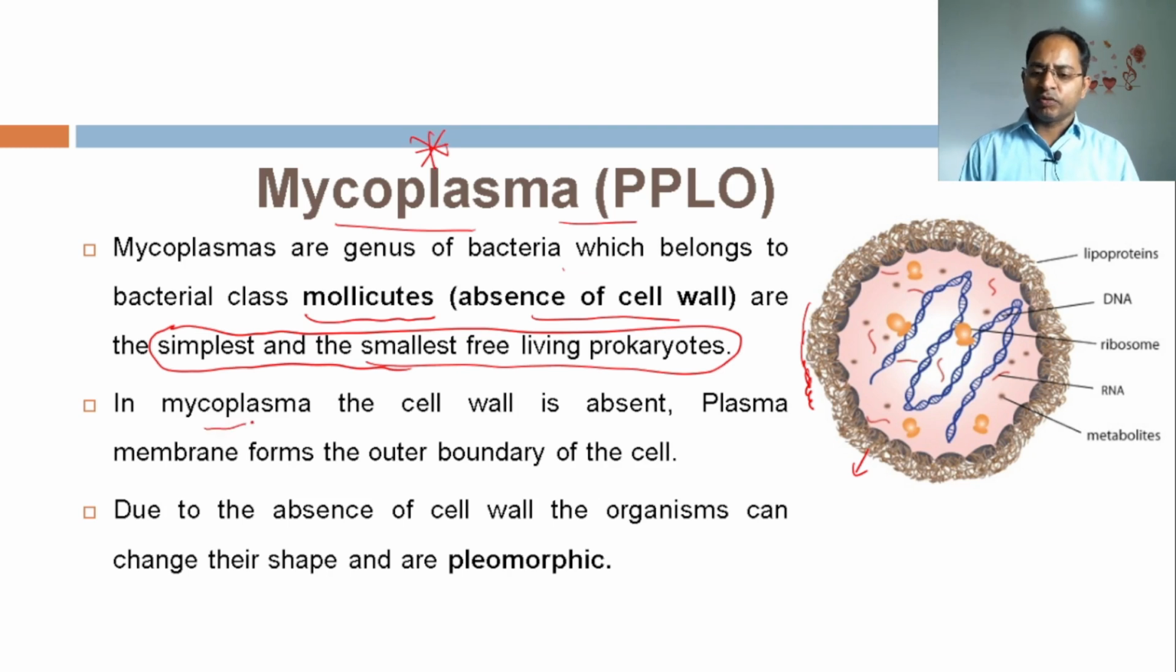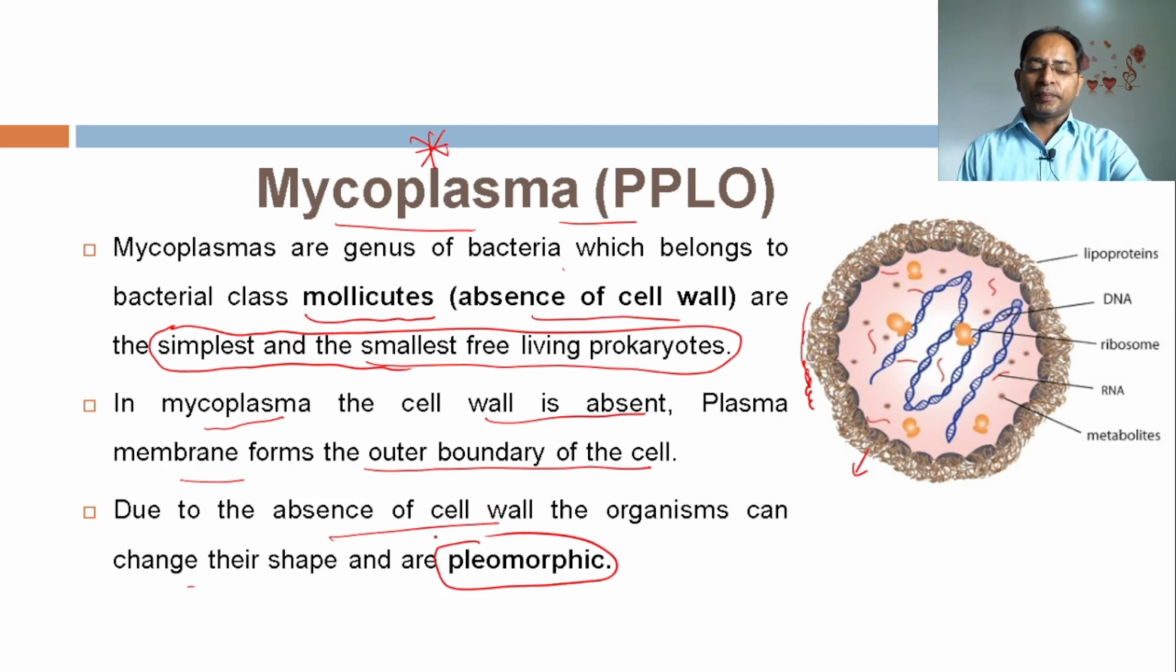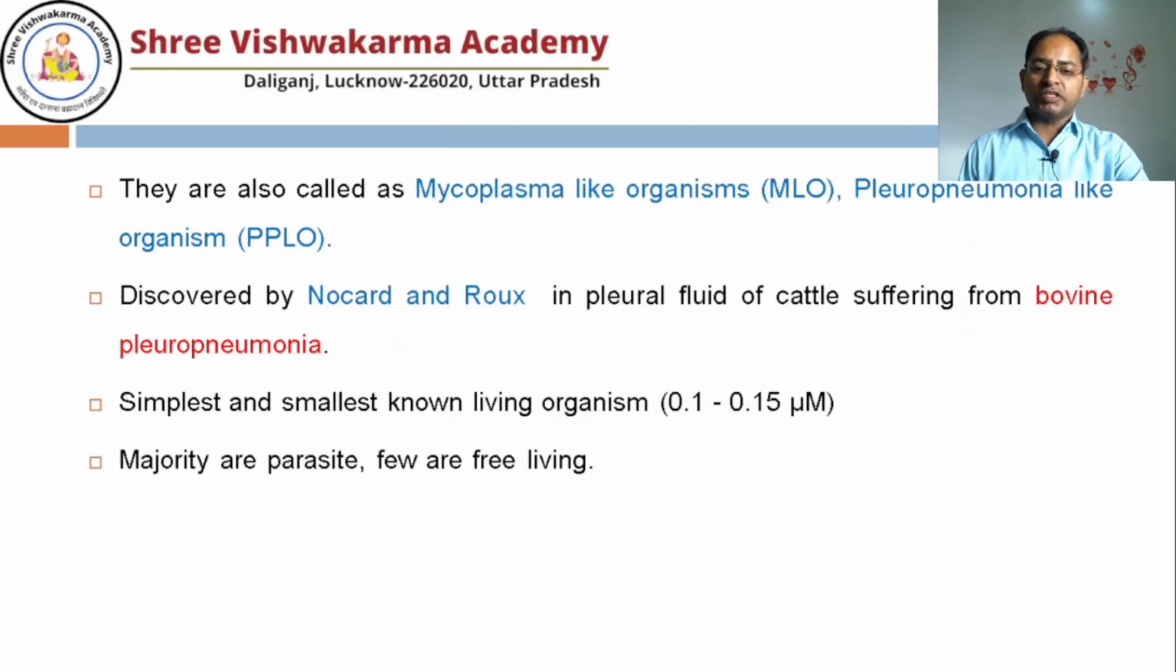As I already told you, in mycoplasma the cell wall is absent. Hence, the plasma membrane forms the outer boundary of the cell. And due to absence of cell wall, the organism can change its shape also. So that's why in nature they are called pleomorphic, meaning they can change their shape. They are also called mycoplasma-like organisms or pleuropneumonia-like organisms. So these are some names of the mycoplasma you can mug up.